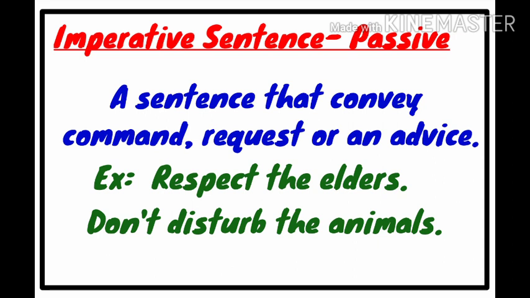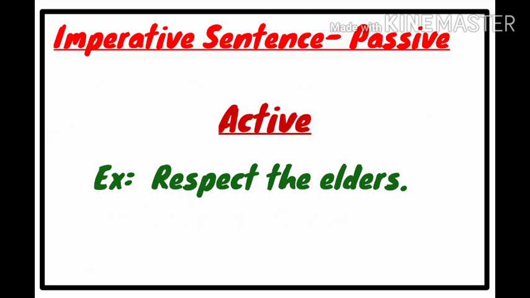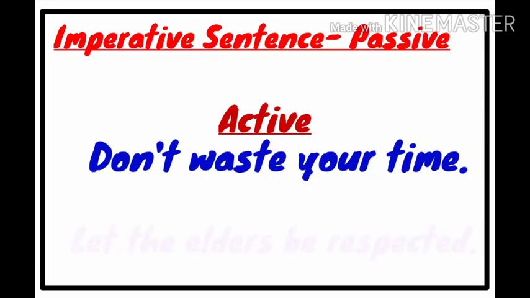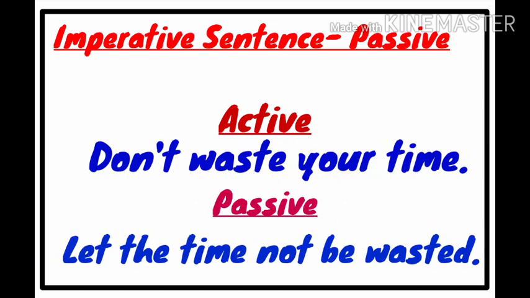Remember, an imperative sentence in passive starts with let be. Take the example, respect elders. So it's an imperative sentence. The doer of the action, or subject, is not there. So when we change to passive voice, we have to use let the elders be respected. Don't waste your time. Let the time not be wasted. So it's very simple. When you change an imperative sentence, use let be in passive form and change the verb to V3 form.